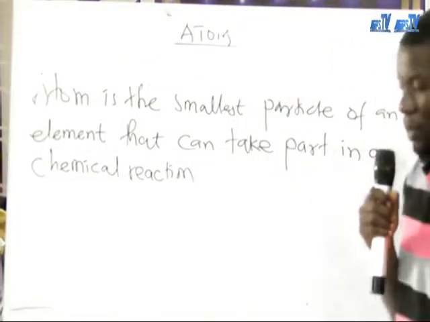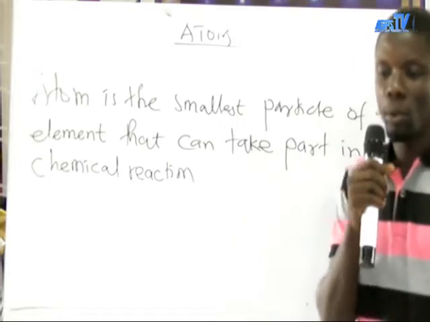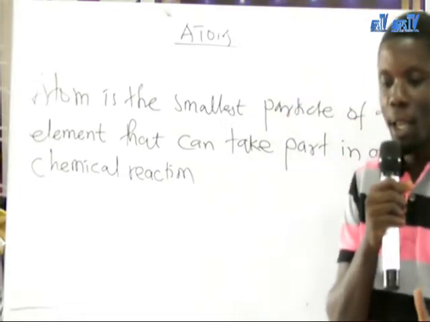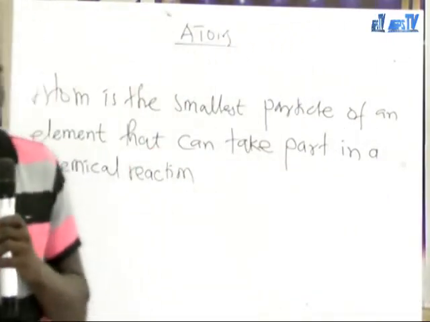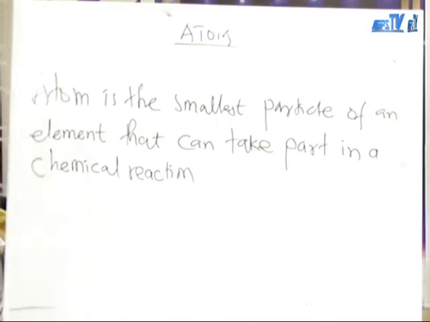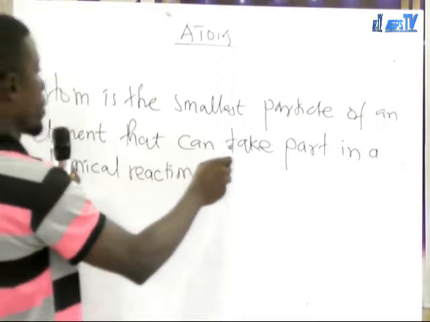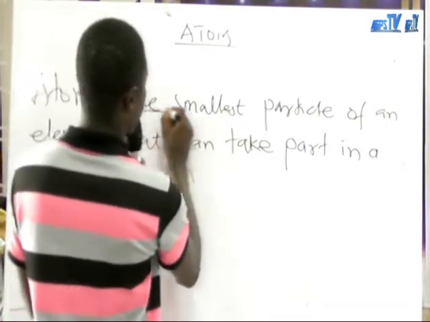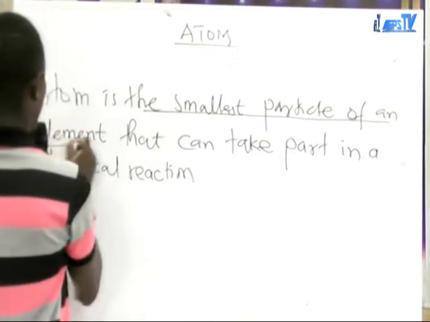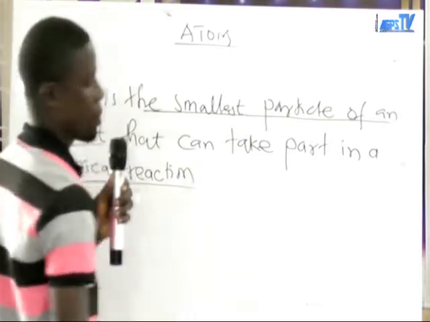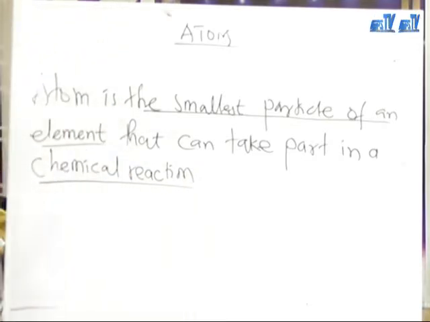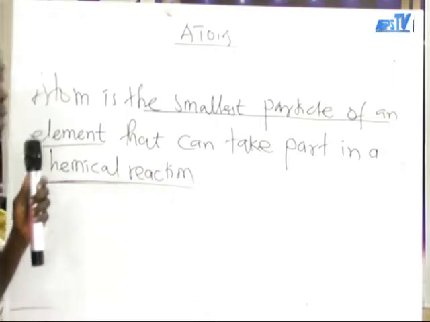Now, look at the definition. Atom is the smallest particle of an element that can take part in a chemical reaction. Now, from the definition, we have to notice some key words in the definition. The smallest particle of an element that can take part in a chemical reaction. It is very important. You have to take note of them. If you are told to define atom, you cannot define it without these words.